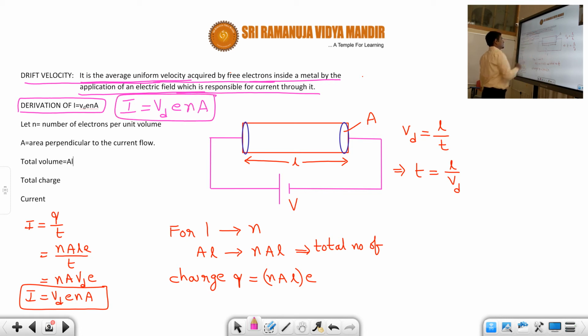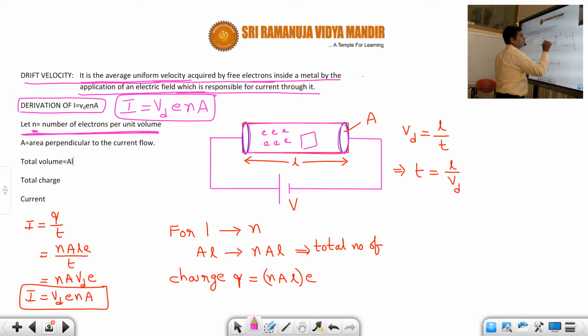Right now we'll see. First, what is meant by n? n means number of electrons per unit volume. Suppose we have taken one cylindrical conductor. There will be some volume for this cylindrical conductor, and there will be a lot of electrons. So suppose n is the number of electrons per unit volume.